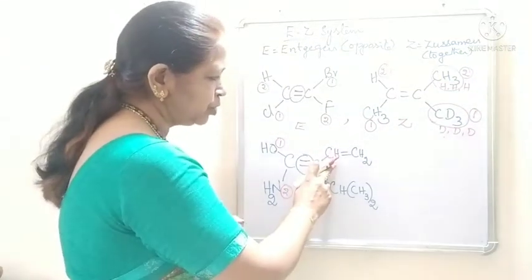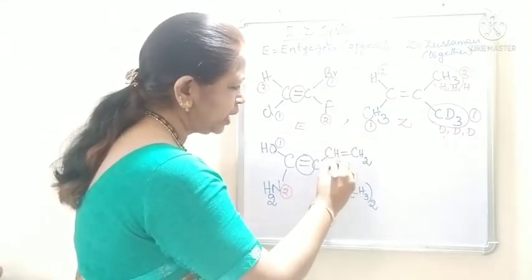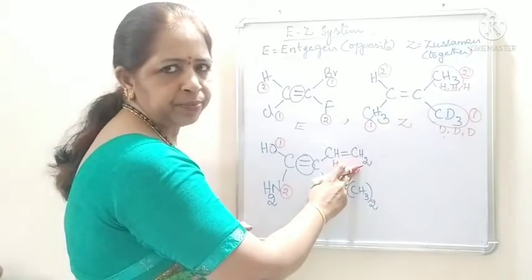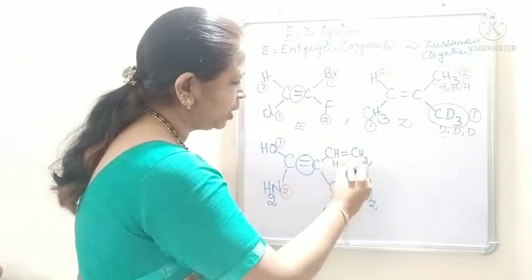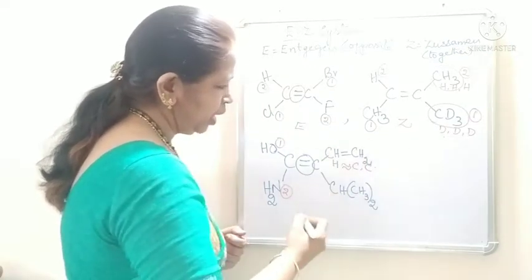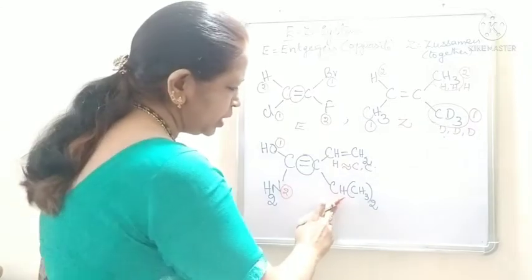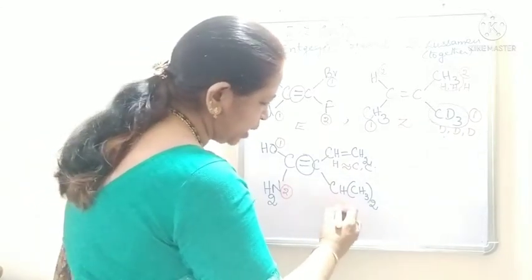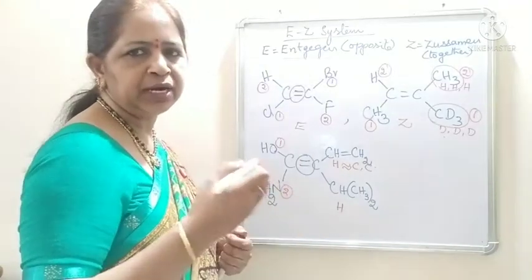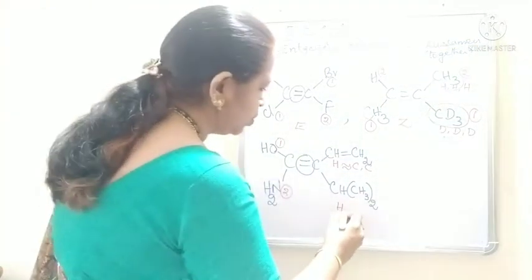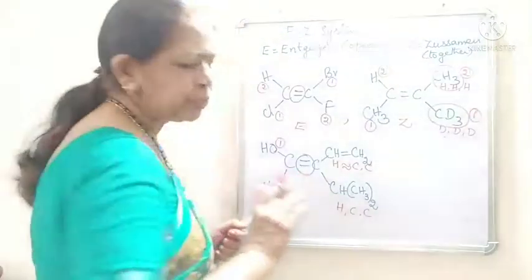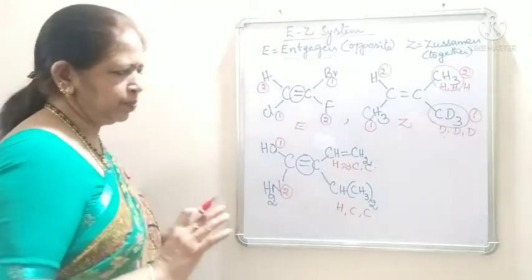This group is bonded to one hydrogen and a double bonded carbon. A double bonded carbon is equivalent to two carbon atoms. And in this group, the carbon is bonded to one hydrogen and two methyl groups, so two methyl groups means carbon and carbon. Which one gets the first priority?